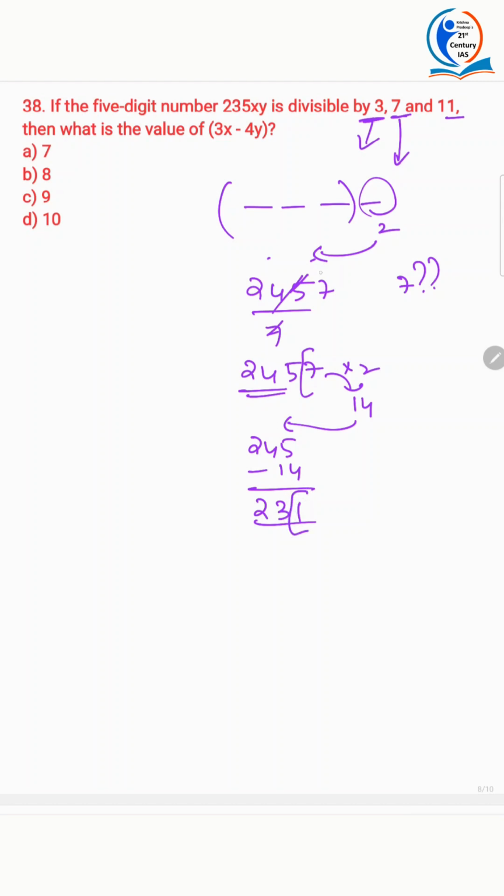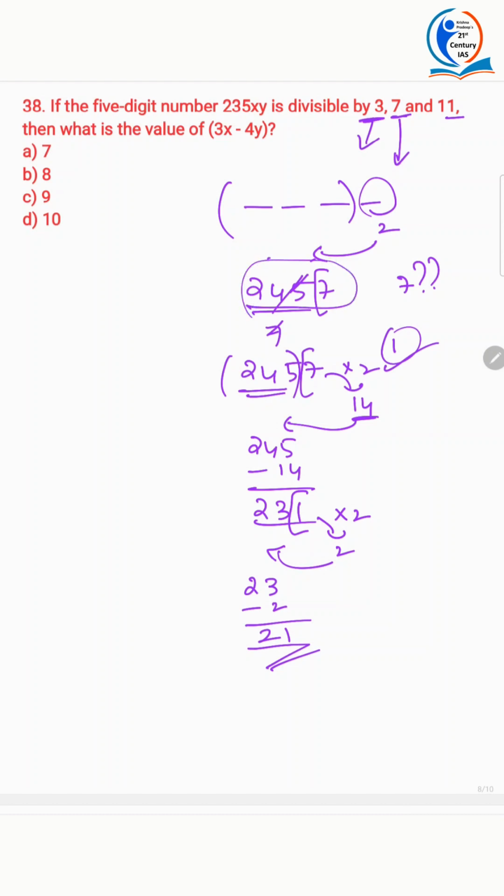Step 1 is multiply the units digit by 2. And step 2 is subtracting that particular answer from the remaining digits. So again multiply this by 2, you get 2. Now subtract from 23. 23 minus 2 is 21. Now this 21 is divisible by 7, which means the original number 2457 is also divisible by 7. So that is the divisibility test.